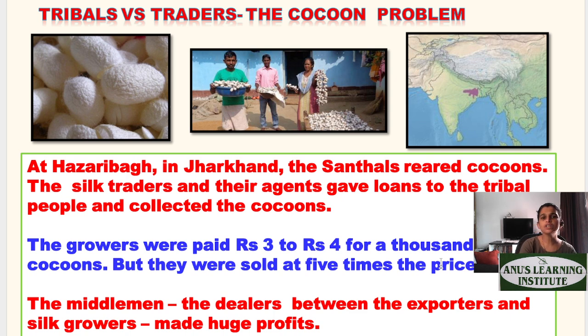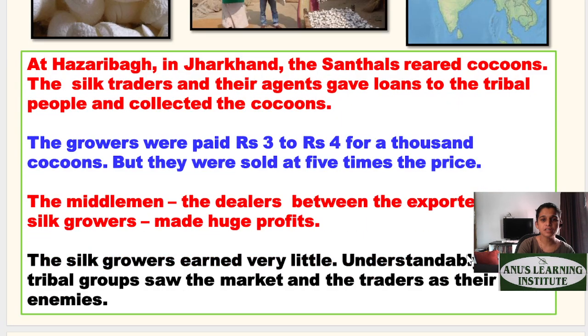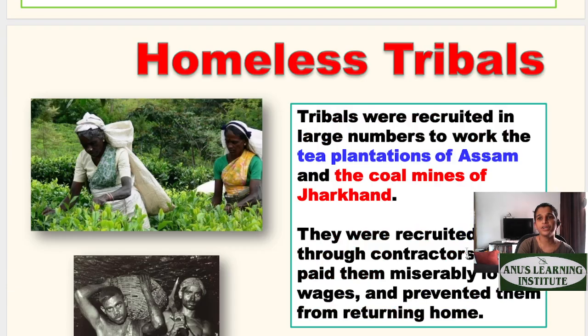So what happened? The growers were paid 3 to 4 rupees for 1,000 cocoons, but they were sold at 5 times the price of the cocoon. So here again, exploitation happened. You're buying the cocoons at a very, very low rate, but while selling it, you're selling it at 5 times the actual rate. So the middlemen, the dealers between the exporters and silk growers, made huge profits, whereas the people who were actually doing a lot of hard work could not earn much. The silk growers earned very little, and hence, understandably, they were exploited.